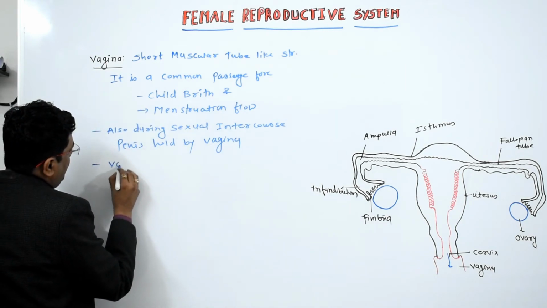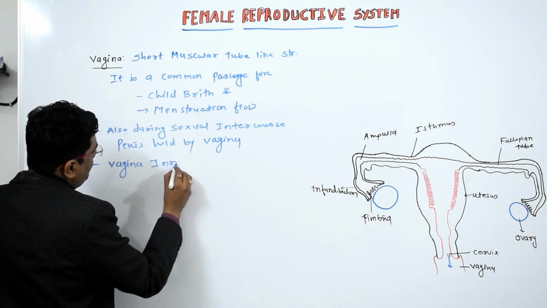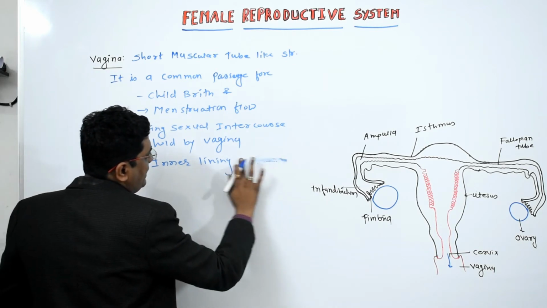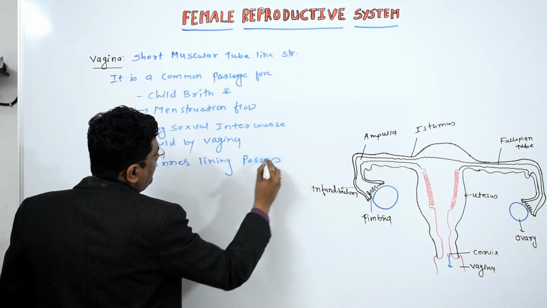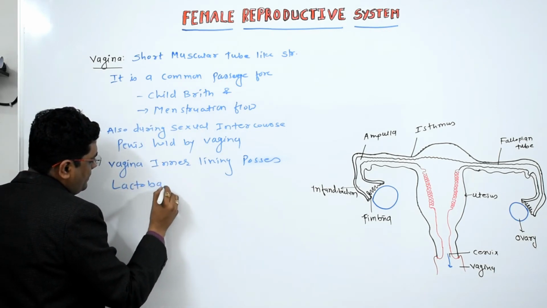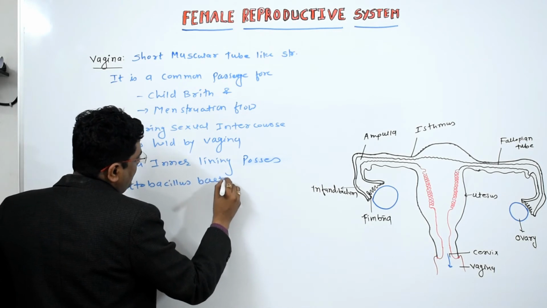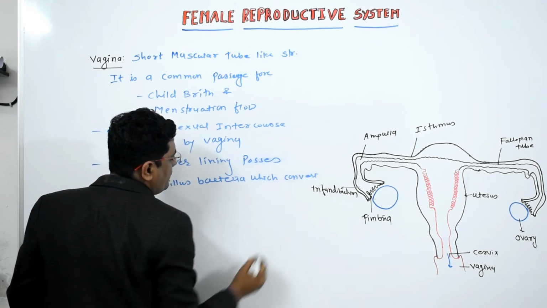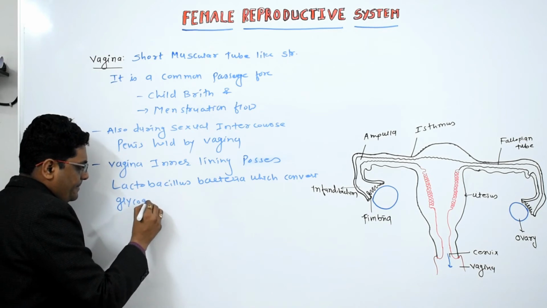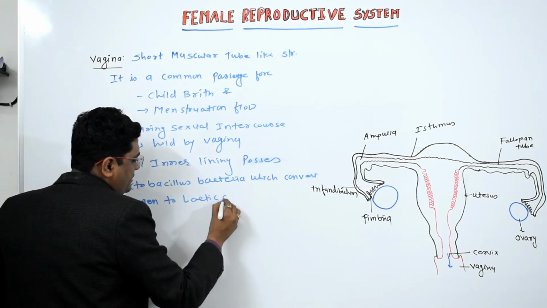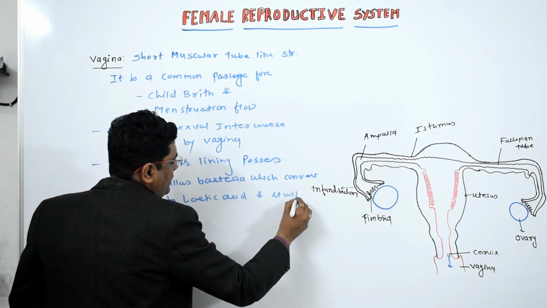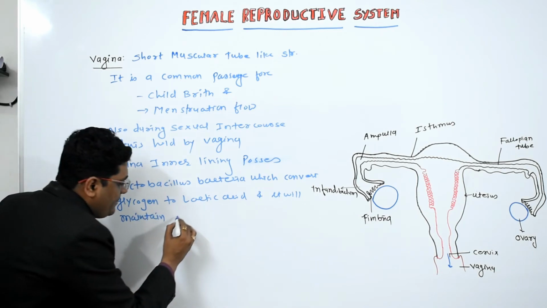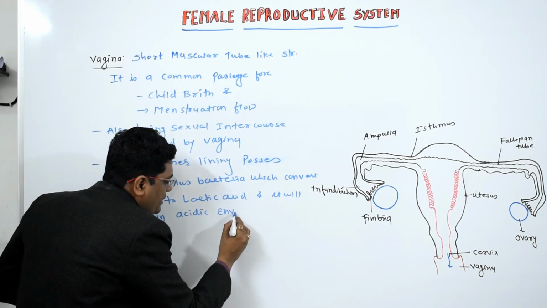So the vagina's inner lining possesses lactobacillus bacteria, which convert glycogen to lactic acid, and it will maintain the acidic environment.